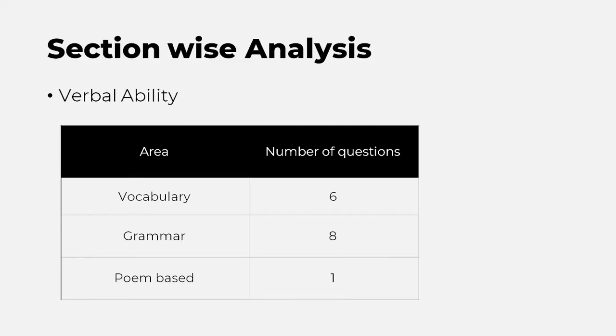So this is last year's paper segregation, right? You can see vocabulary: 6 questions were there on vocabulary, right? Antonyms, synonyms, word-based questions. So 6 questions based only on vocab. On grammar, you had 8 questions, right? And then on poem-based, it was 1 question last year. This was the second attempt that I gave, right? So 15 questions based on that, and the breakup of the 15 questions was 6, 8, and 1.